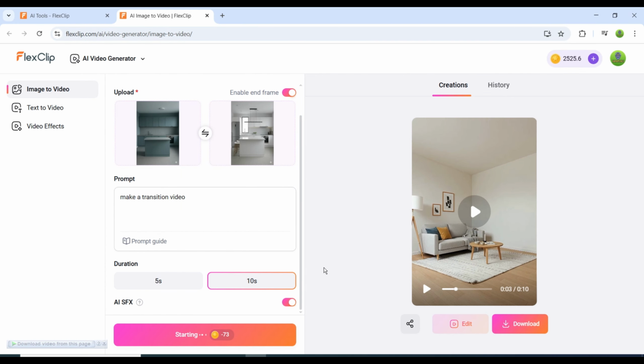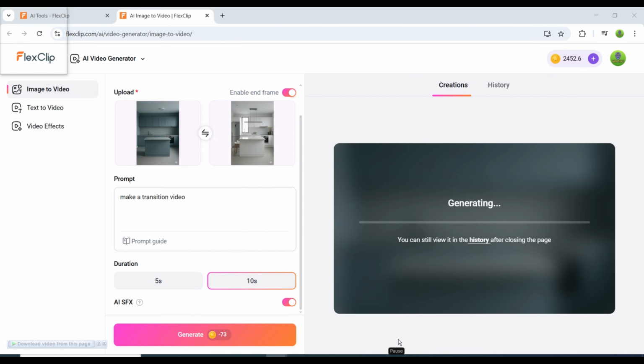The key is consistency. Post 2 to 3 videos daily. As you saw, each one takes only a few minutes to make. Keep experimenting with different designs and layouts.